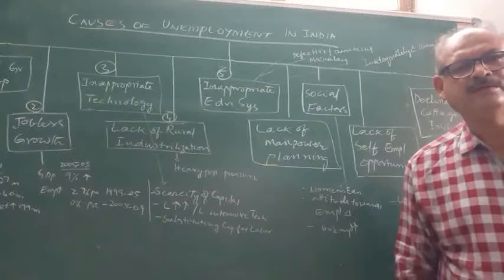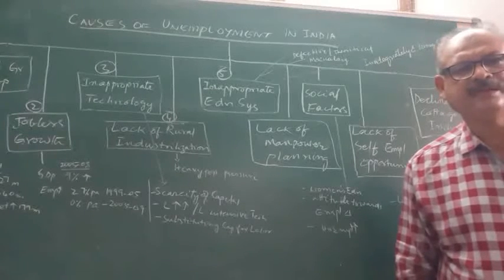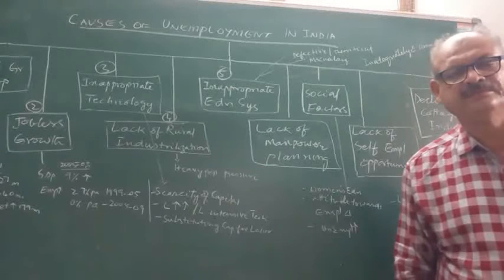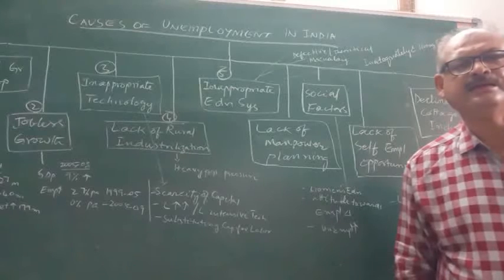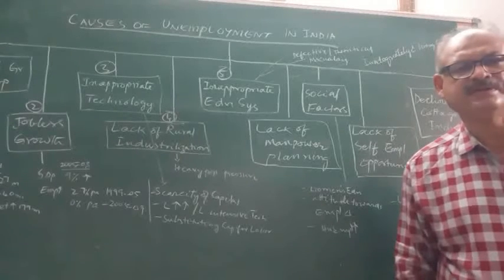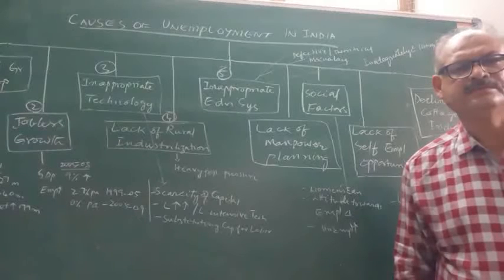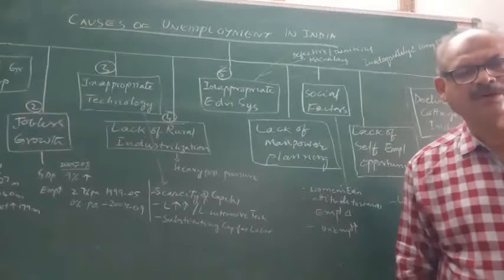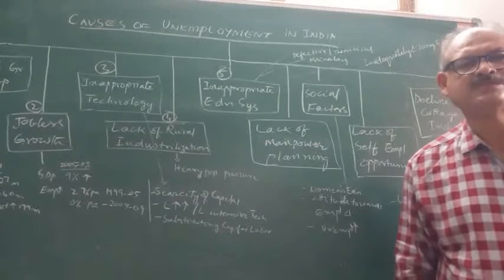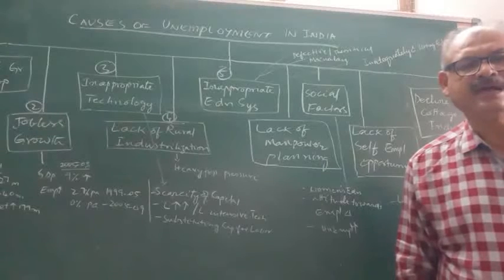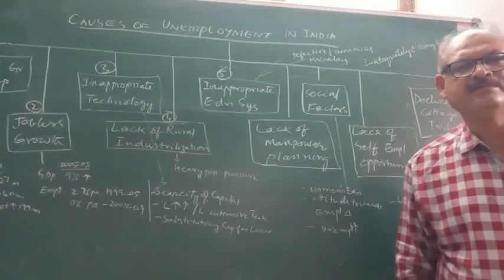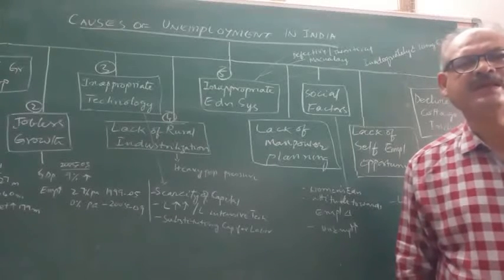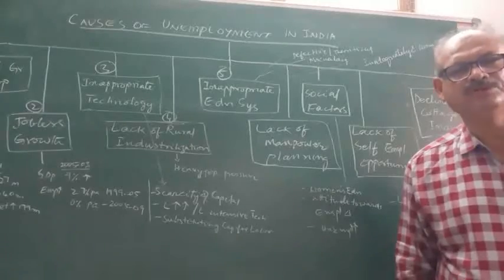They could not migrate to big industries in urban areas as they do not have sufficient skills to join advanced industries and do work. So unemployment problem cropped up in rural areas. This was multiplied by the advanced methods of techniques being introduced in the agriculture sector also. This way unemployment problem became more serious.